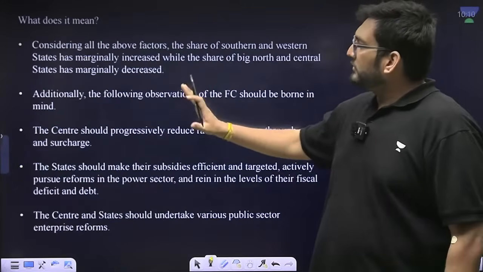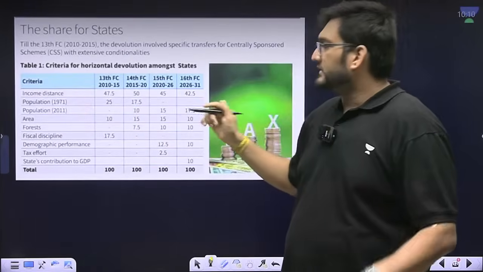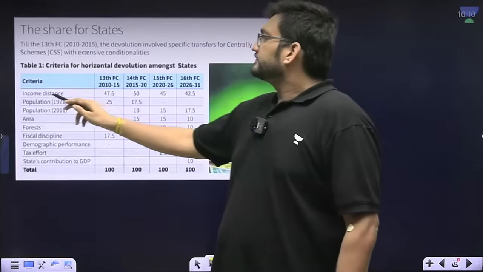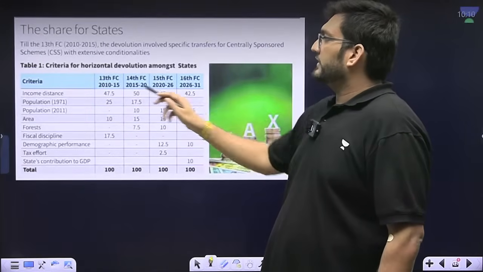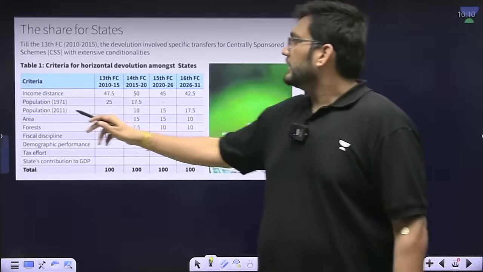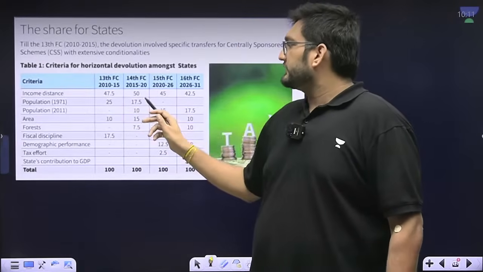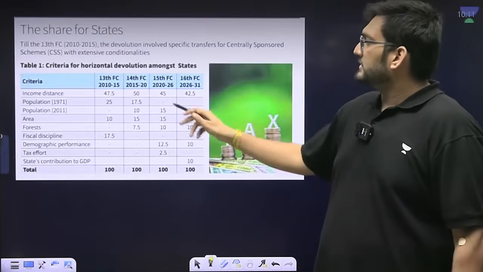If we look at the way the concepts have changed, for example across the 13th, 14th, 15th and 16th Finance Commission, income distance is 47.5, 50, 45, 42.5. So the income distance criteria weightage is going down. Population data was previously taken from 1971 till the 14th Finance Commission; 2011 has been taken in the 15th and 16th.